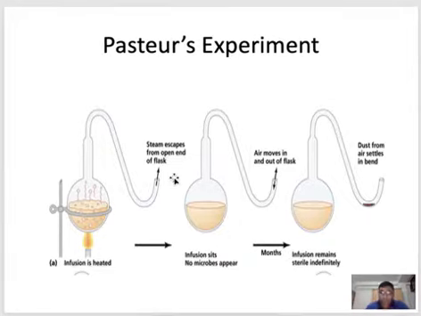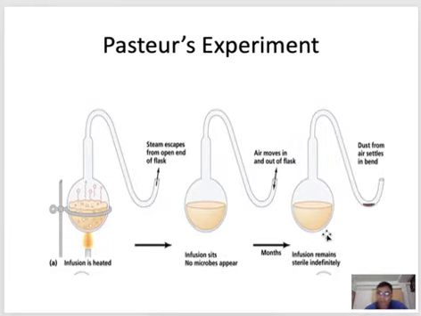After a few days, he observed that in both flasks, around the neck, there was some debris, some dust. In the heated flask, the liquid food was completely unchanged, exactly the same as when he started the experiment.